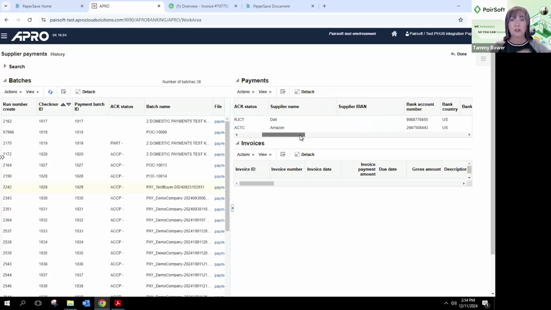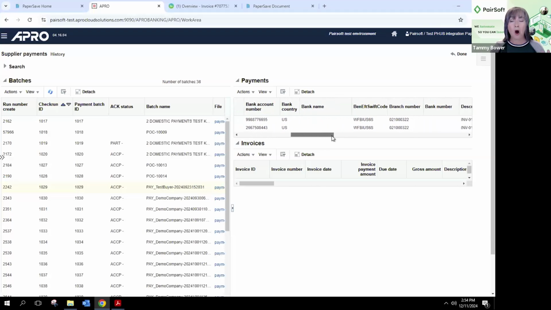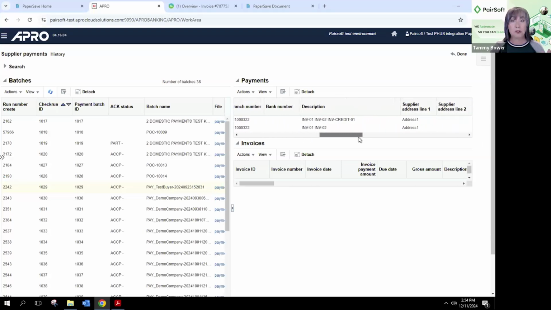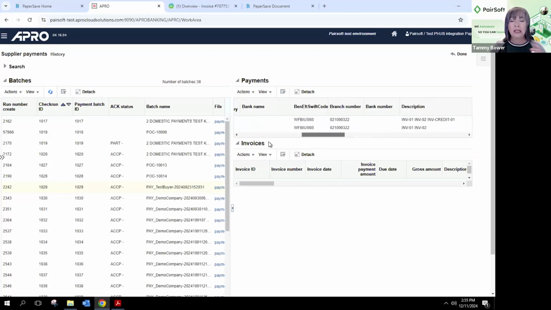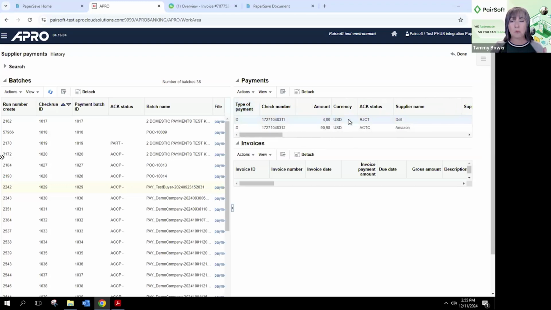And that's the number that's going to correspond with inside of the PaperSave Bank Pay on the workflow audit trail. It's also going to be in those profile fields, and that's what's going to give you that reconciliation information. But all of this information is being pulled from your data source, which is your FENXT, right? And this is the validation area. If Dell was getting one payment, but there were 4 invoices included in that payment or in that batch.